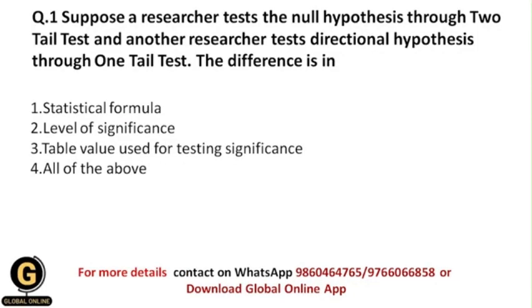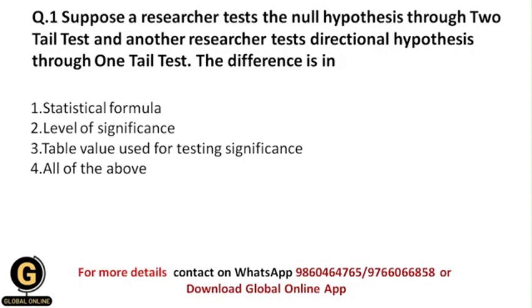Question 1 is, suppose a researcher tests the null hypothesis through a two-tailed test and another researcher tests a directional hypothesis through a one-tailed test. What is the difference? So basically in this question they have asked us exactly what is the difference between a two-tailed test and a one-tailed test in regard to the testing of the null hypothesis and directional hypothesis respectively.